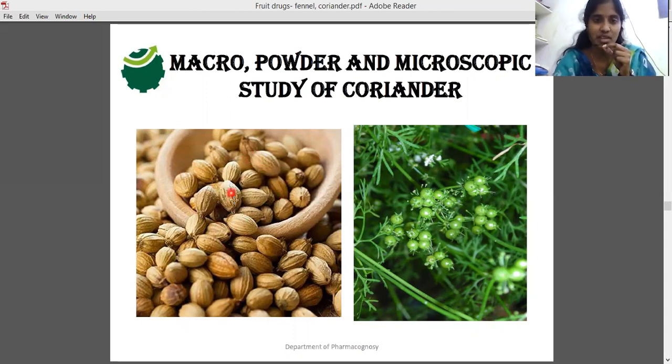These are the dried coriander fruits, and these are fresh coriander fruits. These are the leaves of the coriander plant, and these coriander fruits are also cremocarp fruits. That means these are dehiscent cremocarp fruits which can be divided into two mericarps. Here they also have a stylopod, and ridges on their surface. This part we will discuss later in macroscopy.